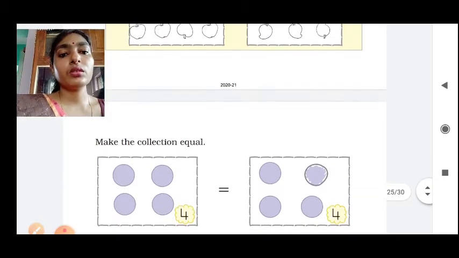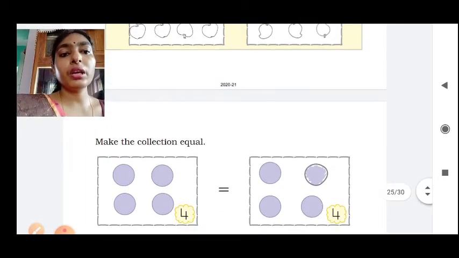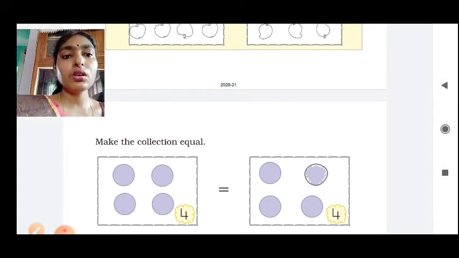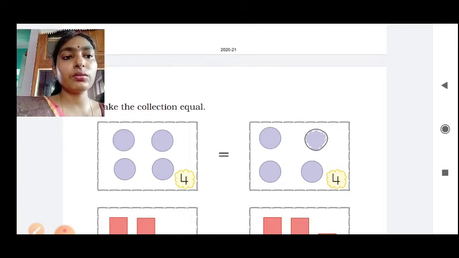Okay. So next what you have to do? You have to make it equal. So make equal, how you will do? So see, it is showing here. It has 1, 2, 3, 4. But here it was not 4. So you have to draw one circle and color, then you have to make it equal.